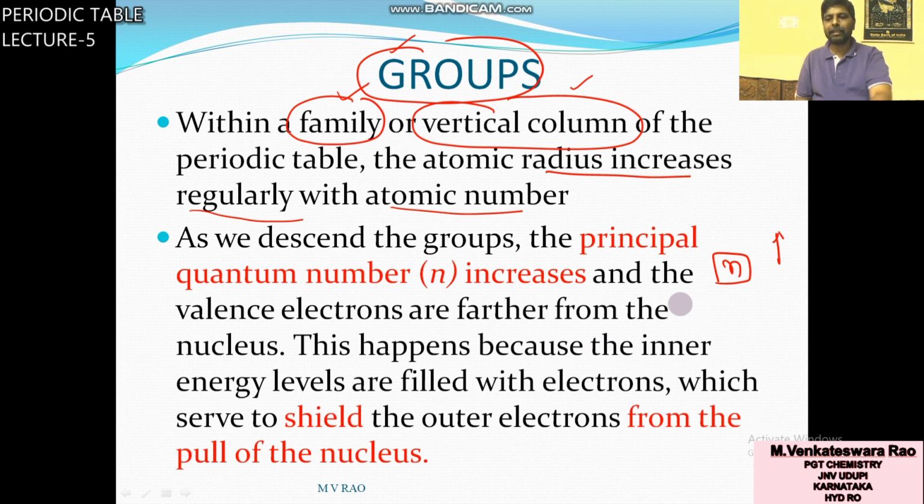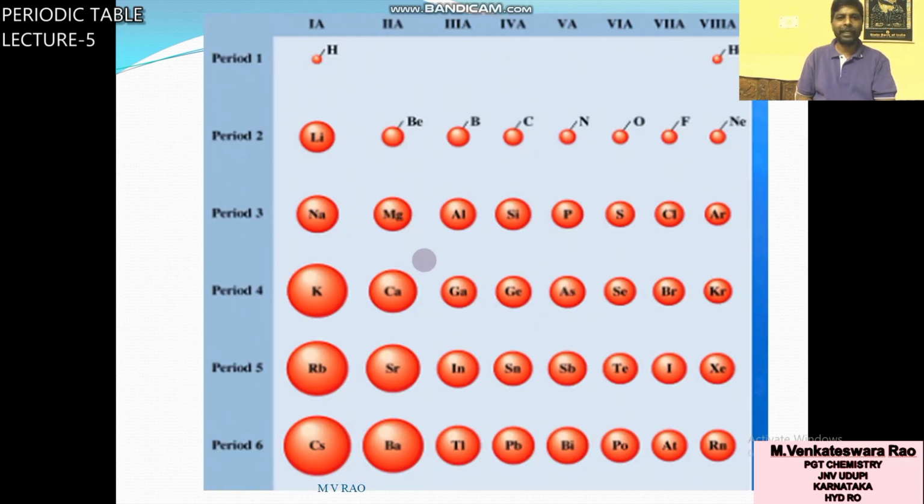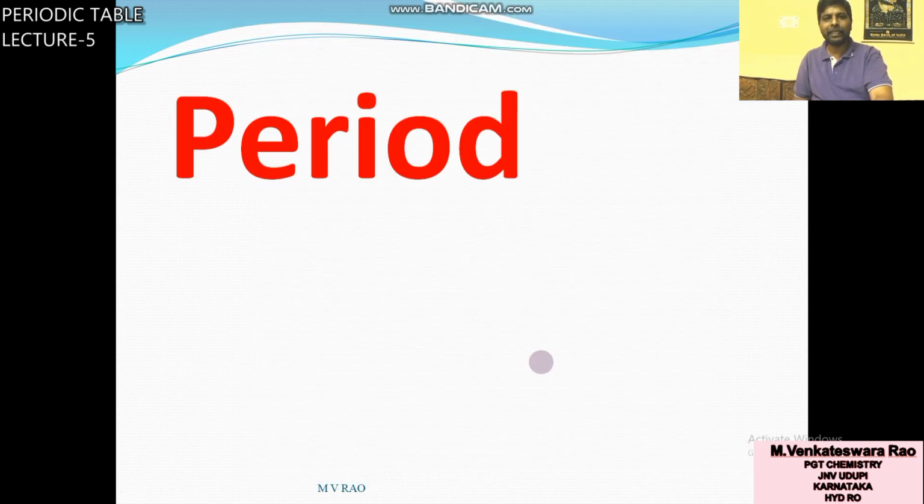Hence size of the atom increase. You can see in group 1 from top to bottom size increase. In group 2, group 3A means 13, in group 14, in group 15, you take any group from top to bottom, atomic radius increases.